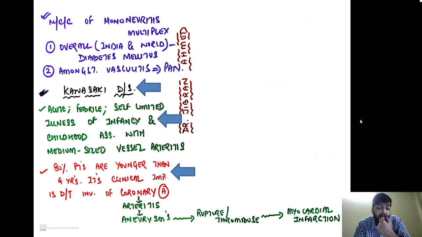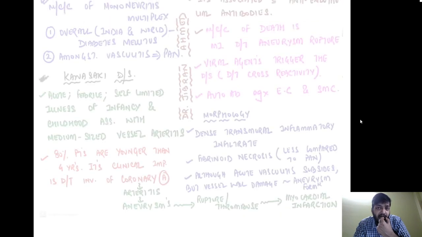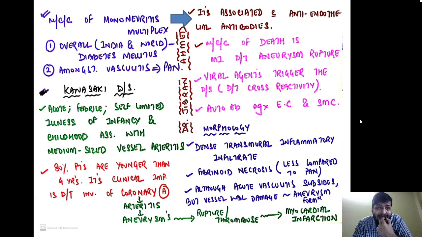Once they are involved, there is arteritis, that is inflammation of the coronaries. Then because of damage, there will be weakening of the wall leading to aneurysm. That aneurysm might rupture, or blood might collect over there, might lead to thrombosis, and ultimately might block it, leading to myocardial infarction. It is associated with anti-endothelial antibodies, which is a very important association. The most common cause of death is myocardial infarction because of aneurysm rupture.